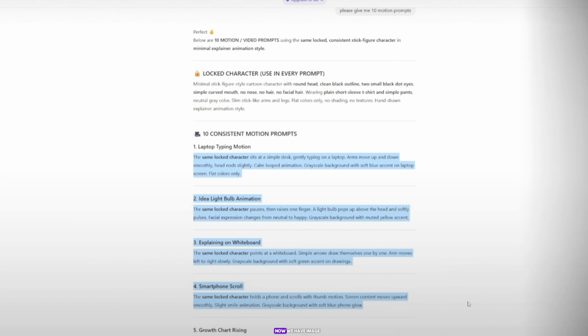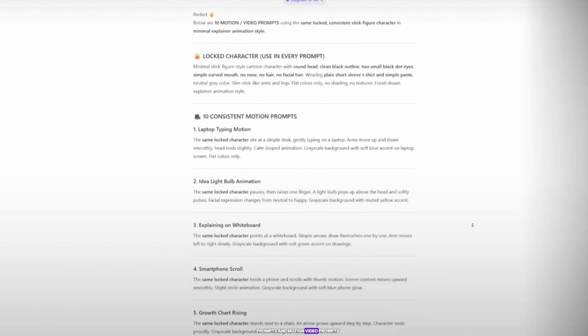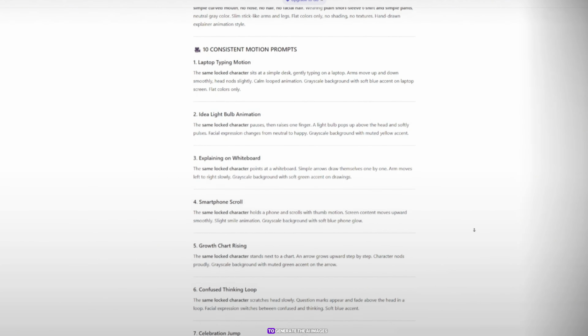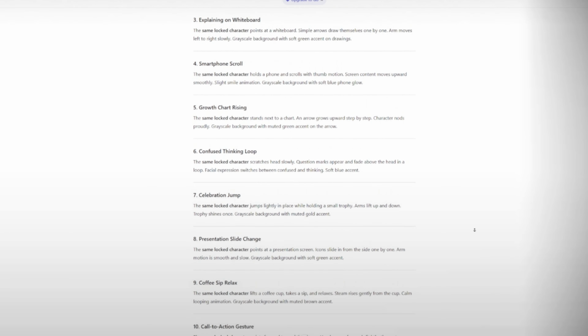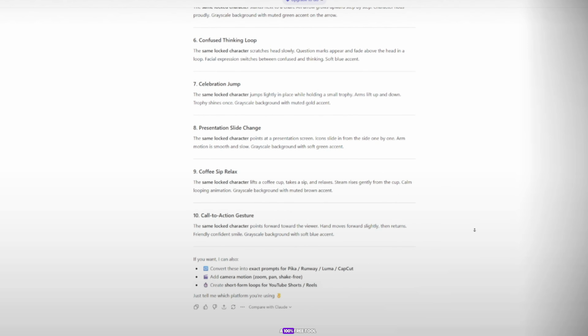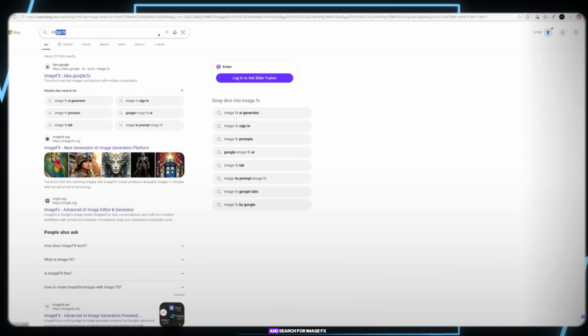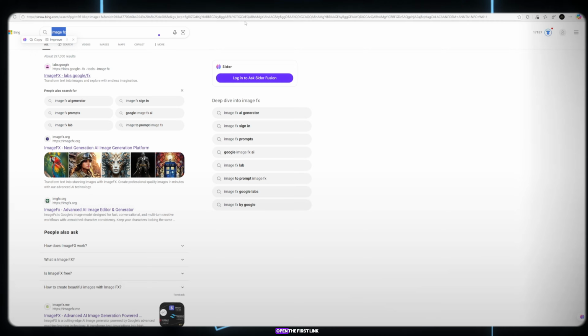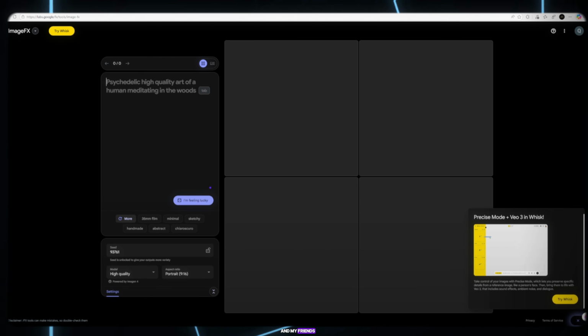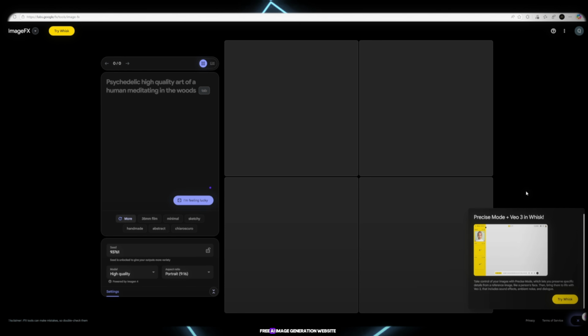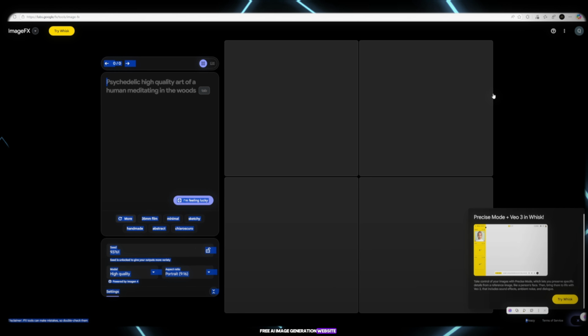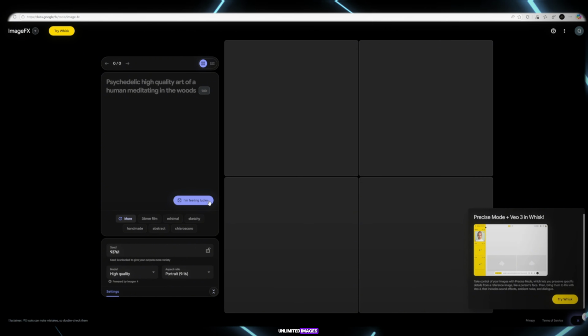So friends, now we have image prompts and motion video prompts. And now it's time to generate the AI images. For that, we'll use a 100% free tool. Now go to Google and search for ImageFX. Open the first link. And my friends, I've also provided the link in the description. Now open the first website. You'll see this 100% free AI image generation website, where you can generate unlimited images.